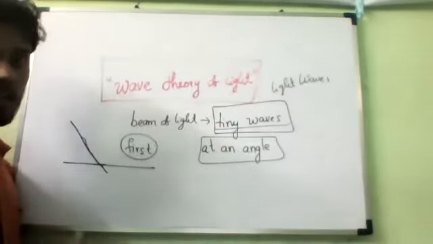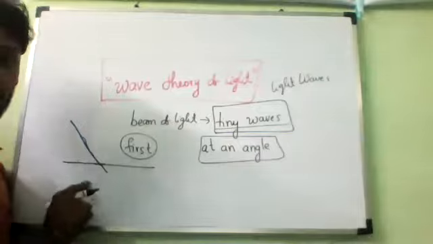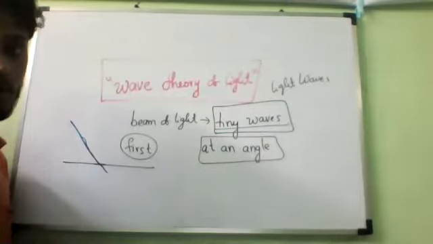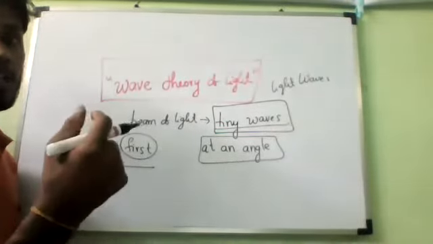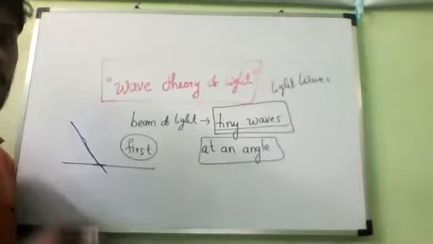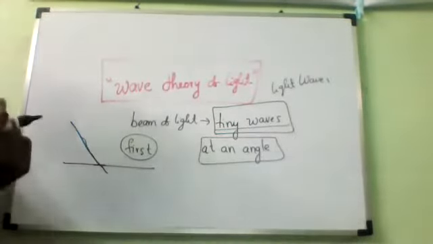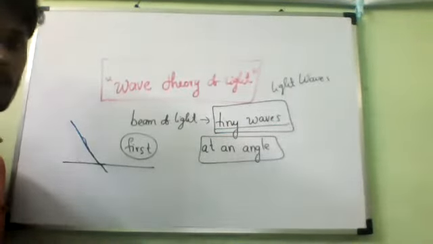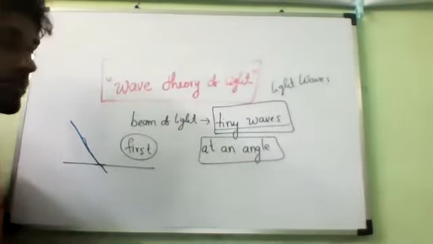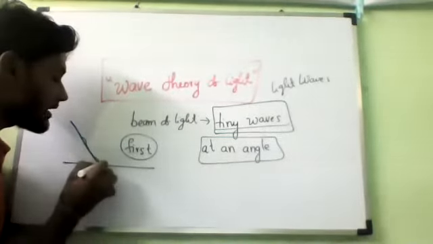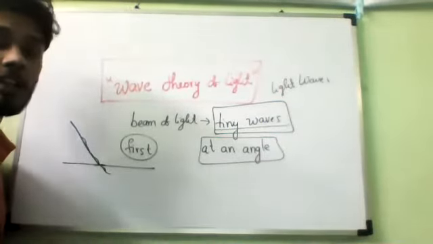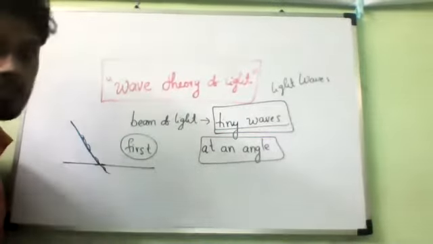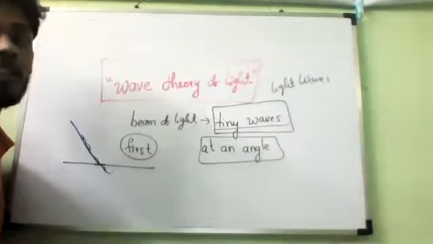All the light waves cannot enter at a time, so the speed changes at slightly different times. When the speed of light waves on one side of the beam changes a little before the change on the other side, that is what causes the change in the direction of light.